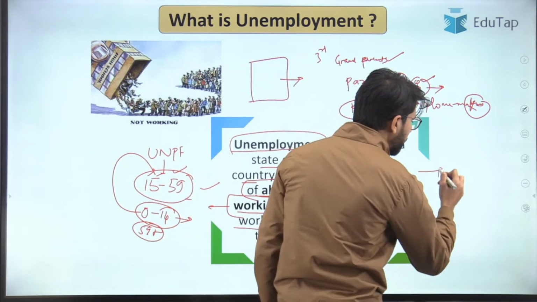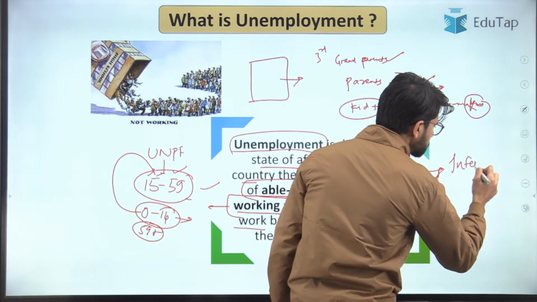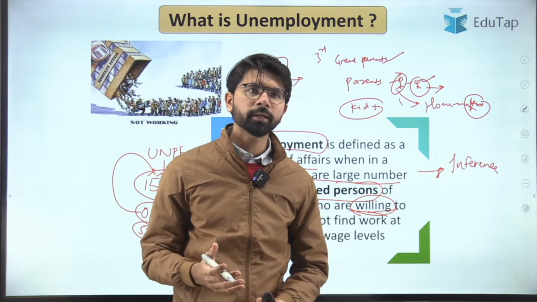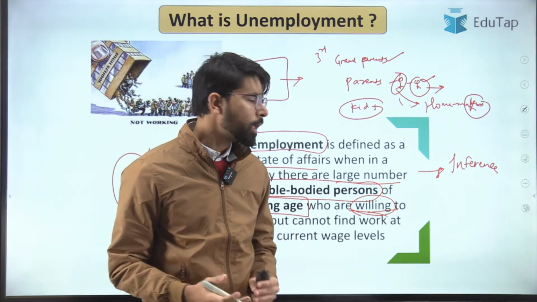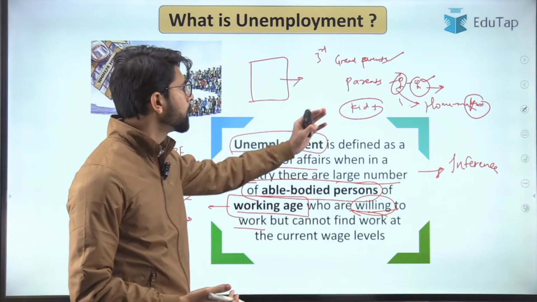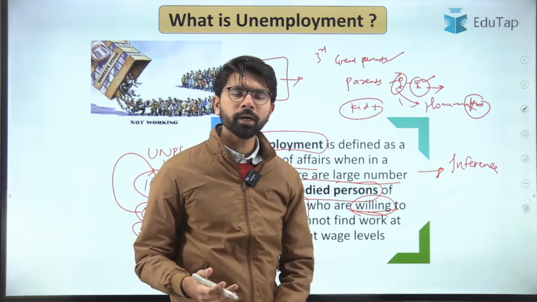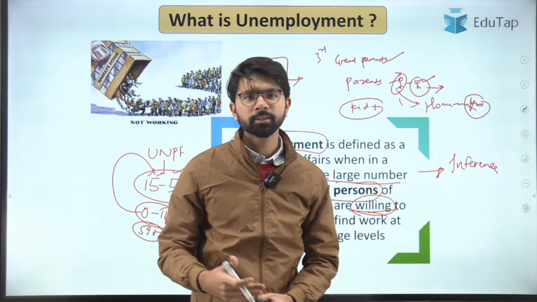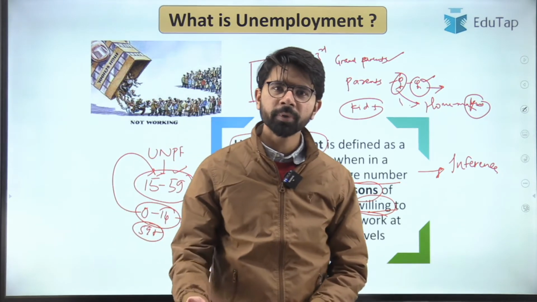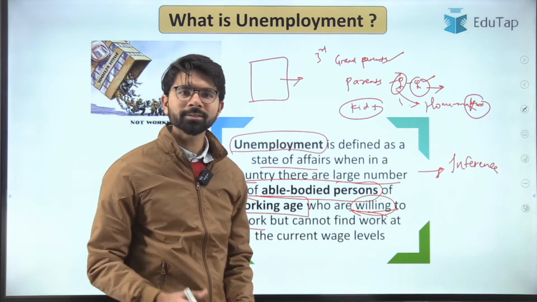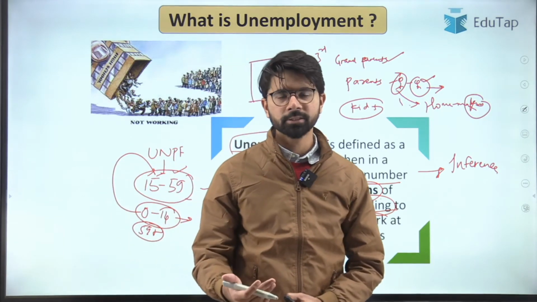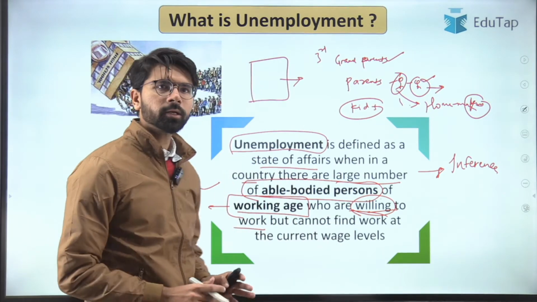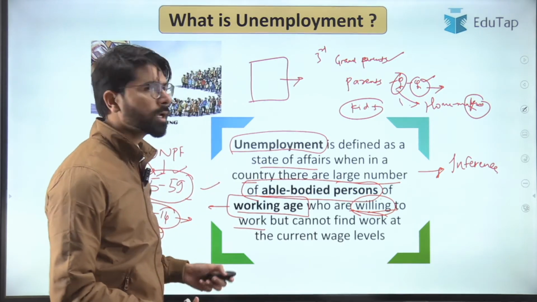Apart from that, we can draw an inference: people who are not fit physically and mentally do not fall within the unemployment group. Also, people who are not willing to work, like the mother in our example. On a macroeconomic scale, that is at the country level, there are a few people like sadhus who do not want to work, so even those people do not fall within the unemployment criteria. And students who are engaged in their studies are also not part of this definition. Now, having understood unemployment in quite some detail, let us proceed ahead and understand the associated topics.